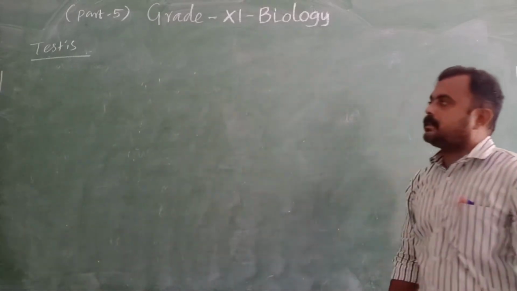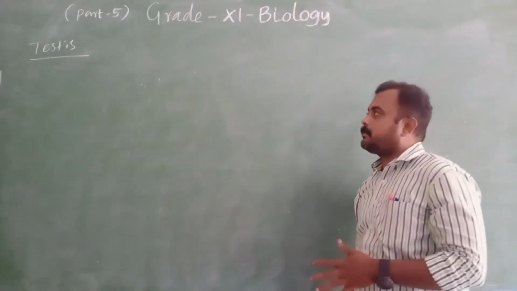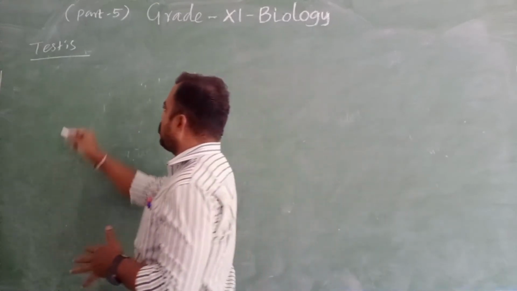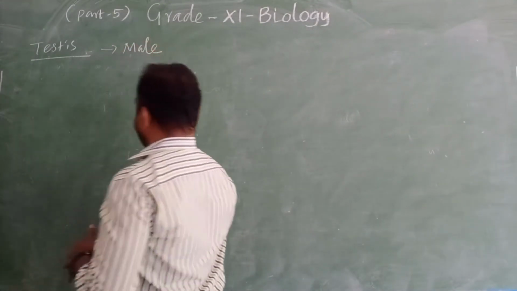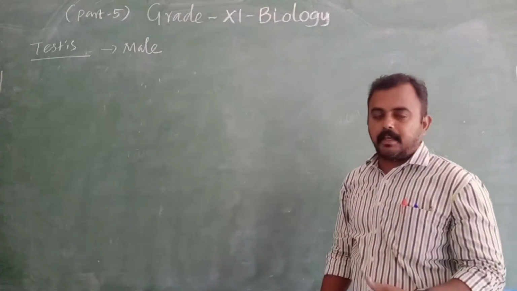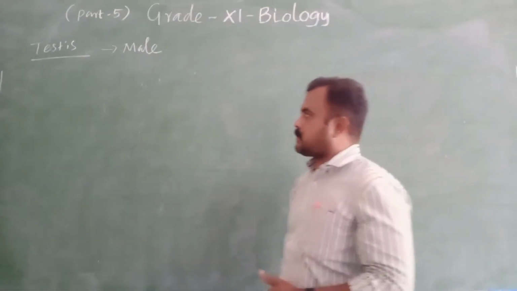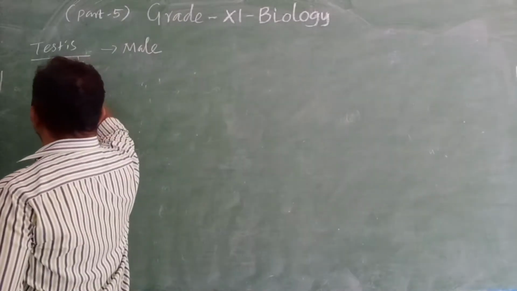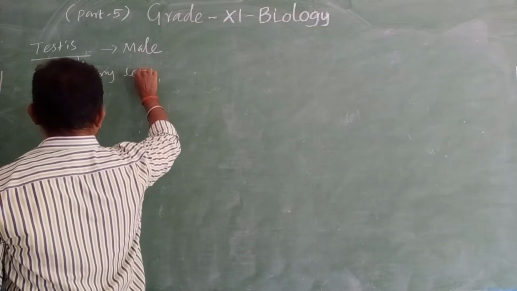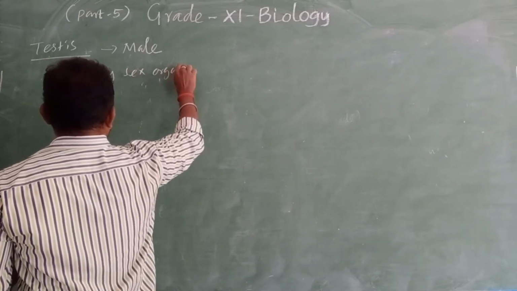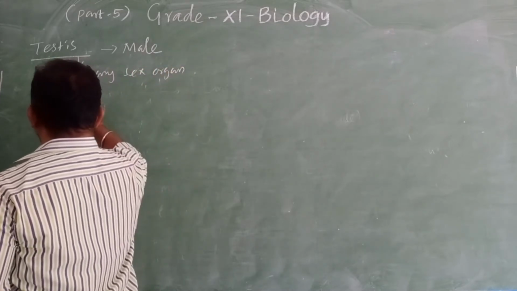The testis is one of the endocrine glands. It is present only in males, and acts as a primary sex organ as well as an endocrine gland.